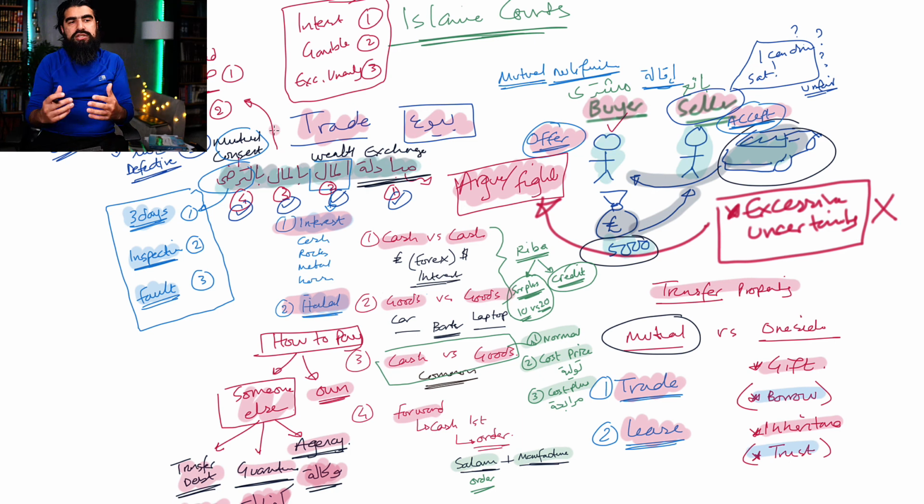What kind of measures have been put in place to stop people from being ripped off and conned? Taradi, which is mutual consent, the 3 days testing, inspection, and finding a fault can give it back. What are the different types of trade? Once the trade is done, it's either sahih. If it's missing something in the definition, it's batil. And if it's the full definition but something external has caused it a problem, it's defective.